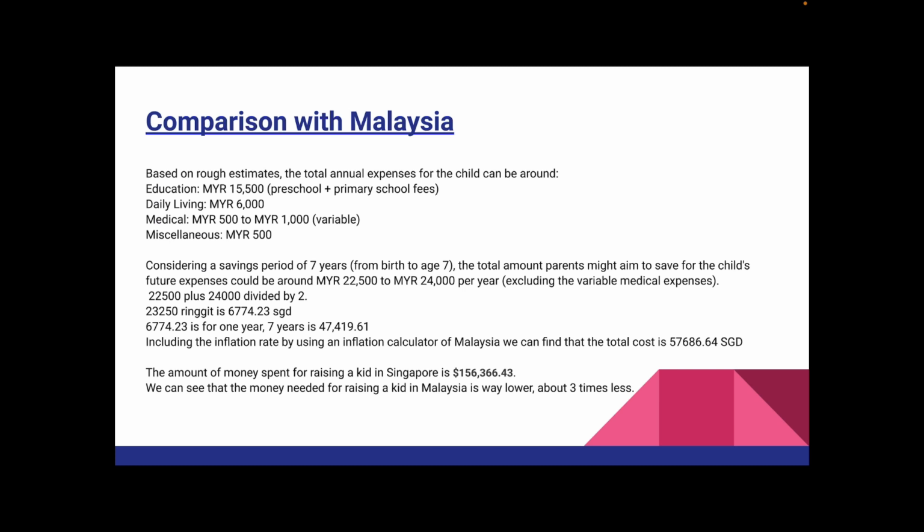So the amount of money spent for raising a kid in Singapore in the middle class is around $156,000. So we could see that the money needed for raising a kid in Malaysia is way lower, about 3 times less than the middle class estimates for Singapore.